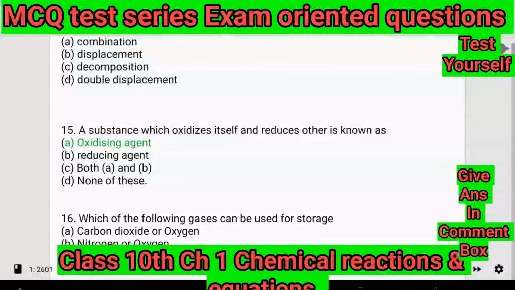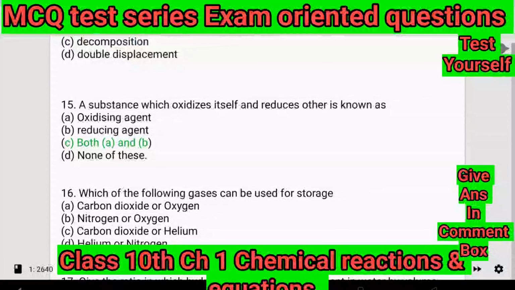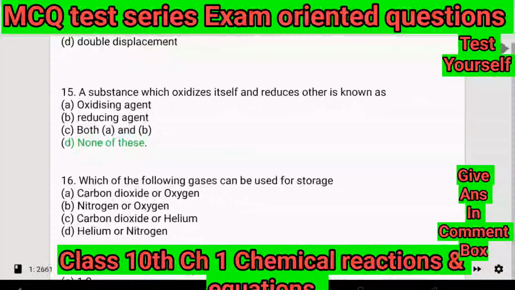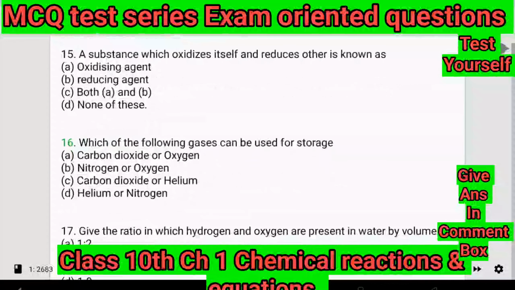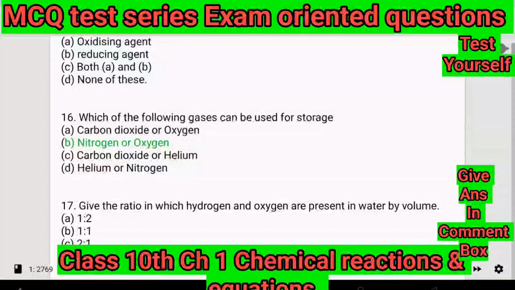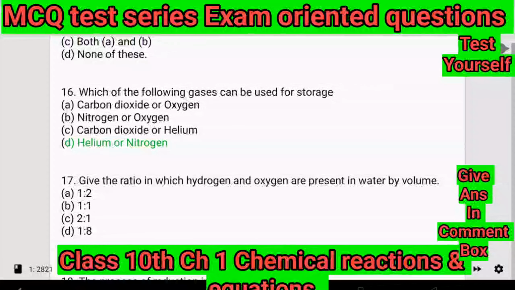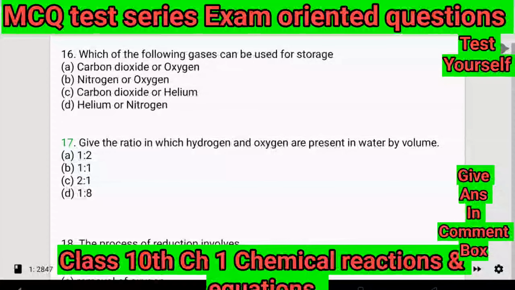15. A substance which oxidizes itself and reduces other is known as: A. Oxidizing agent. B. Reducing agent. C. Both A and B. D. None of these. 16. Which of the following gases can be used for storage? A. Carbon dioxide or oxygen. B. Nitrogen or oxygen. C. Carbon dioxide or helium. D. Helium or nitrogen.